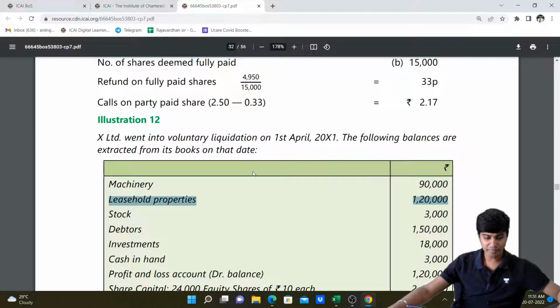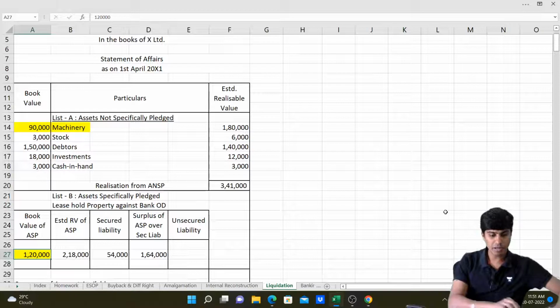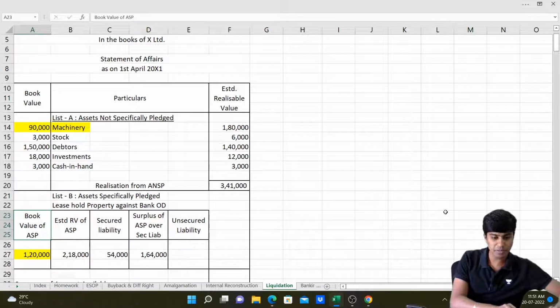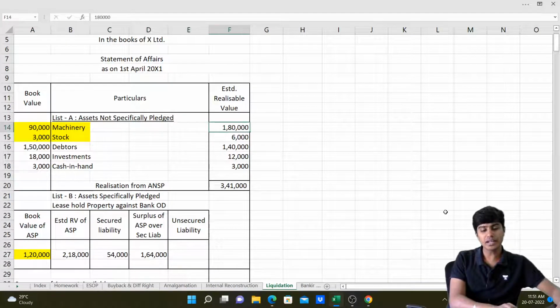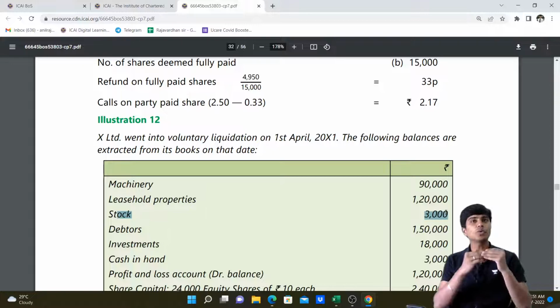Then we have the third item, stock, whose book value is 3,000. Let me mark stock as an asset not specifically pledged. So I'll write stock, asset not specifically pledged, 3,000. I'll write estimated realizable values later. I'm reading the question in the order.